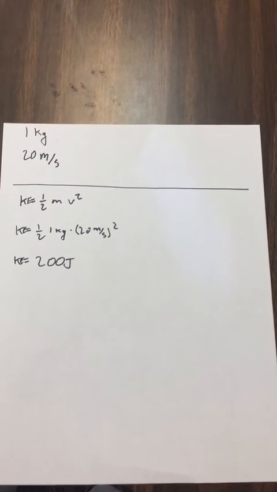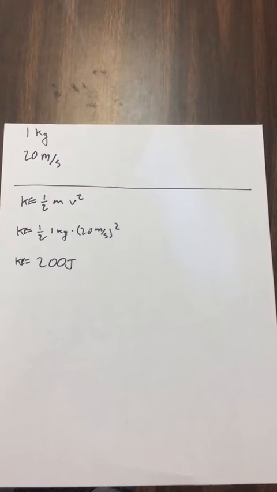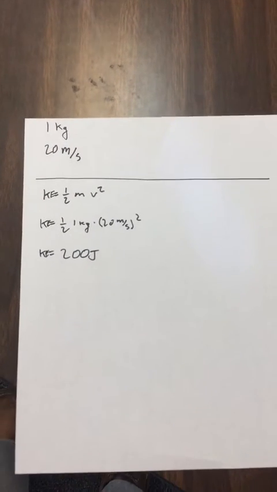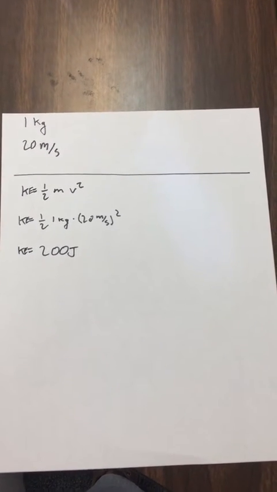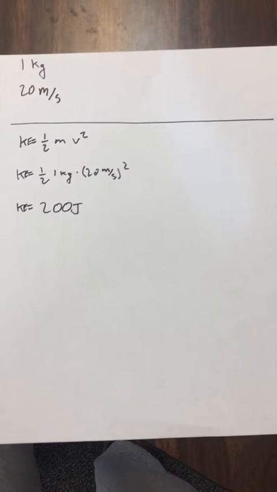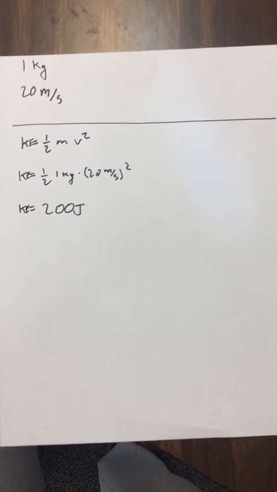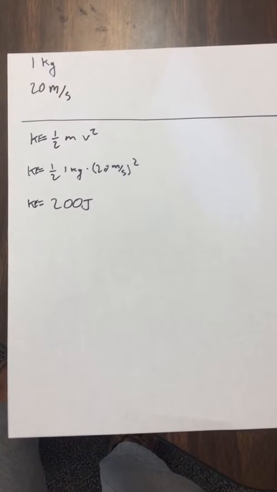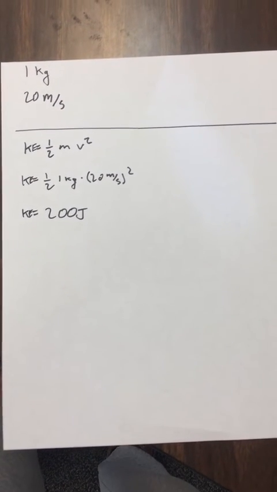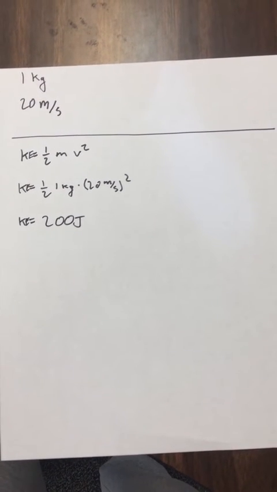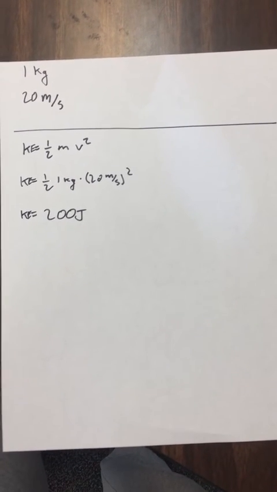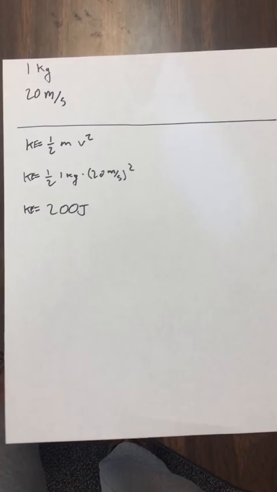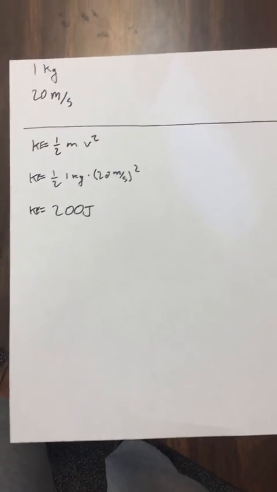So we now have enough information to plug into the kinetic energy equation of 1/2 mass times velocity squared. And again, we should get a kinetic energy value of 200 joules, which is equal to the 200 joules of potential energy. We know that the ball would not reach the same height after the bounce, but we don't know exactly by how much because it's much harder to calculate, since we don't know how much energy was lost in the collision. That's it.